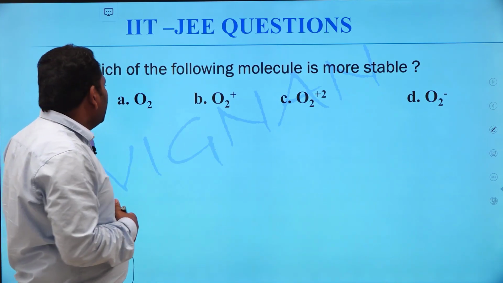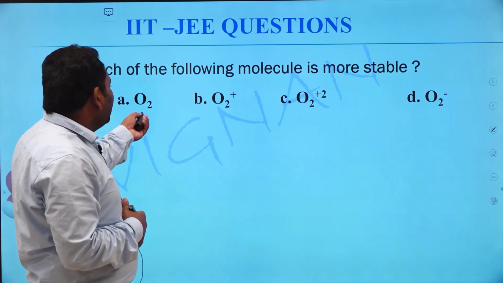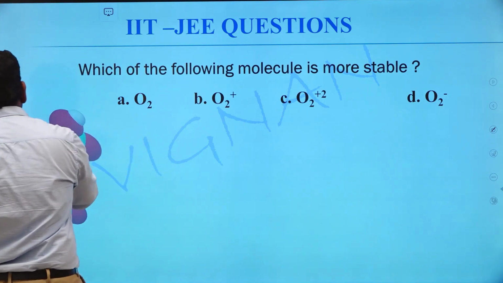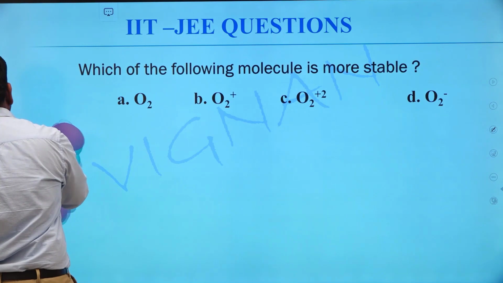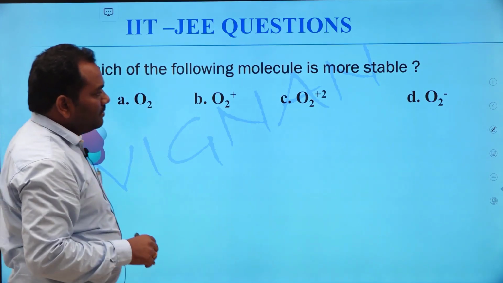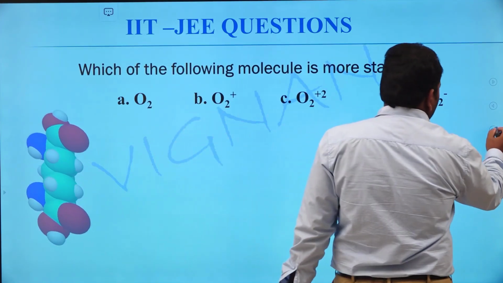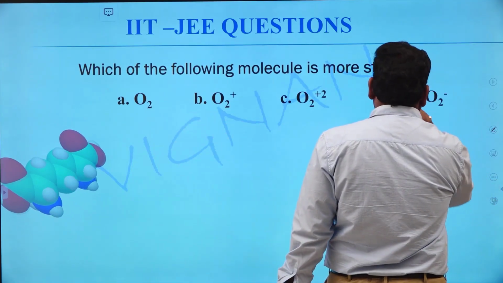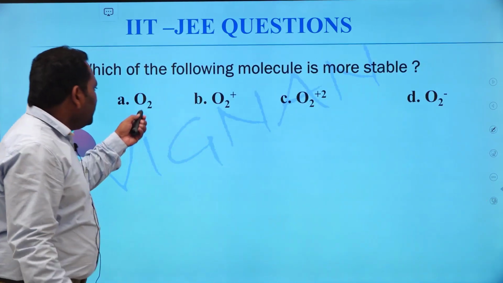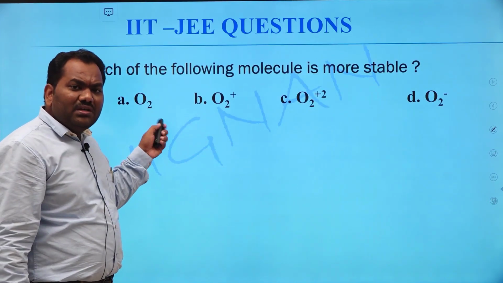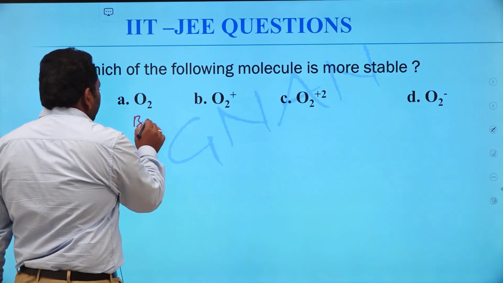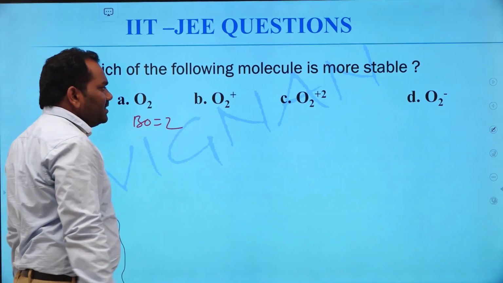Here we have already calculated the bond order of the O2 molecule, that is equal to 2.